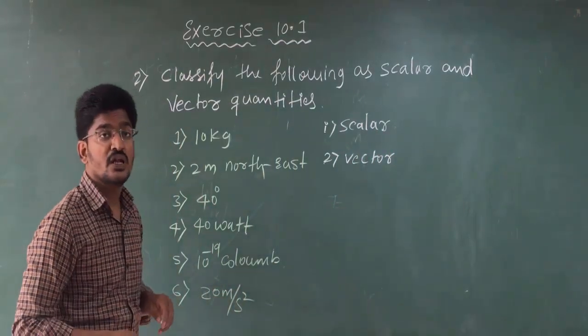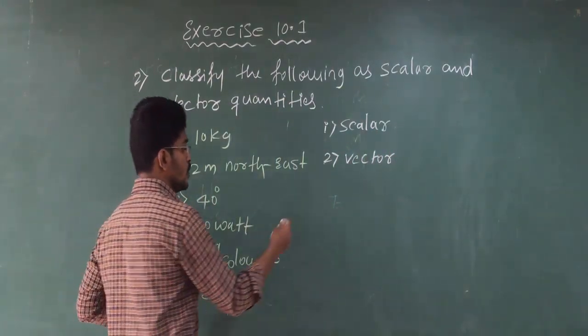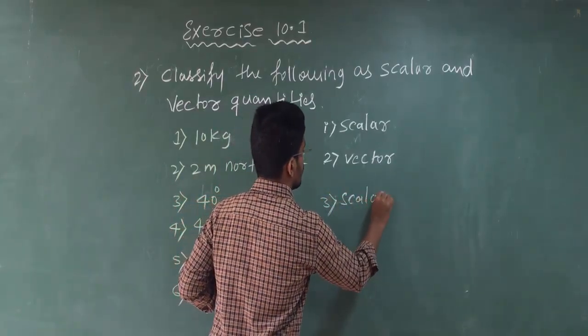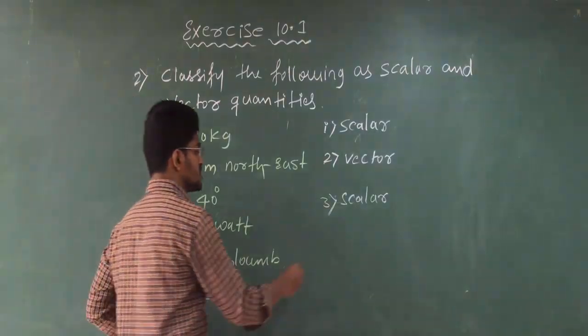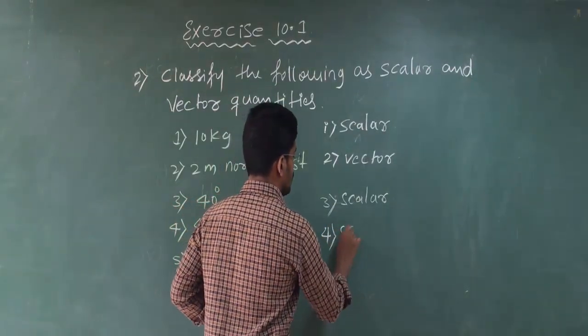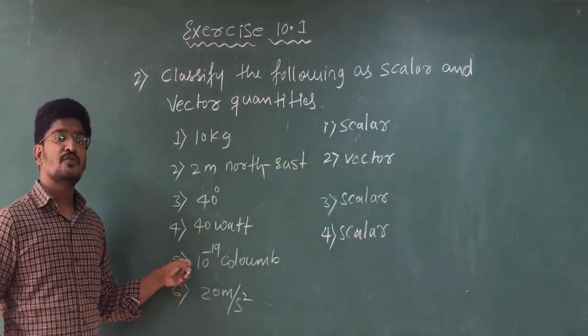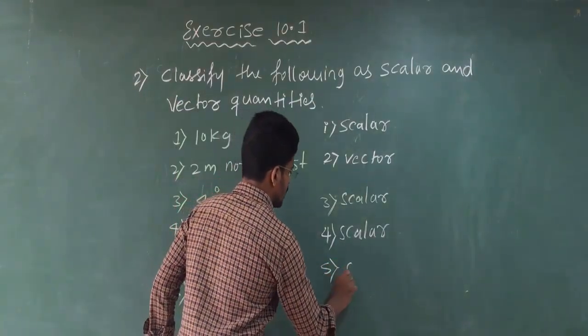Next, third one, 40 degrees, that means angle. So this is scalar. 40 watt power, that is also scalar. 10 to the power of minus 19 coulomb electric charge, that is also scalar.